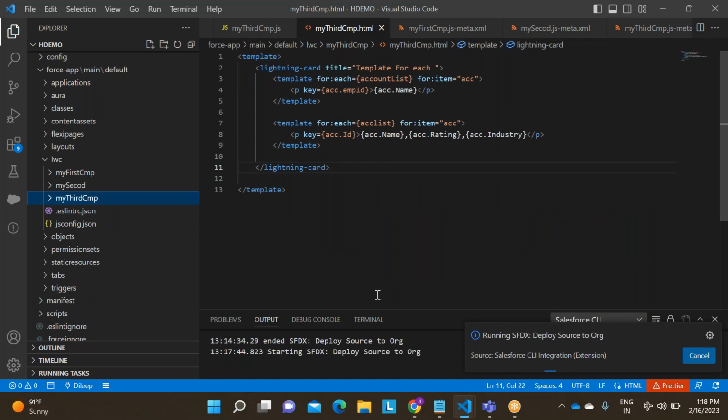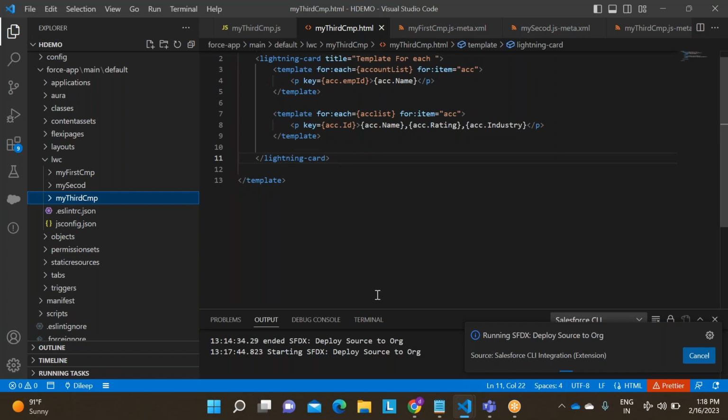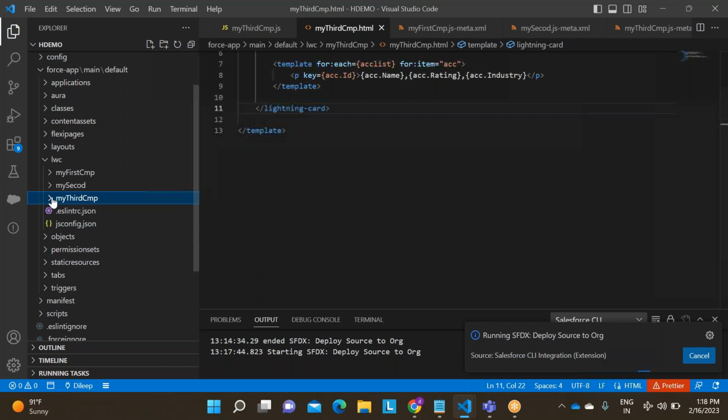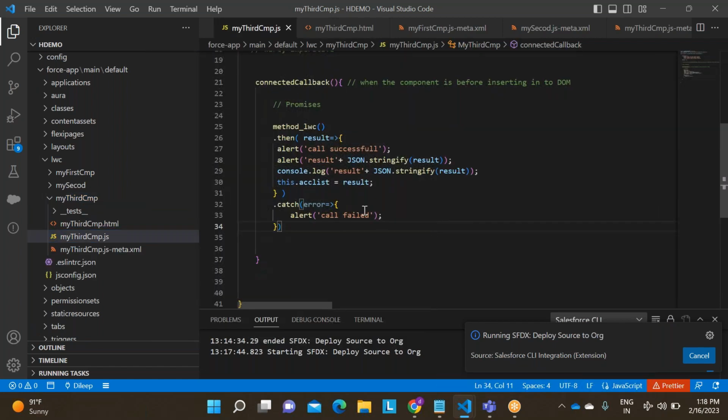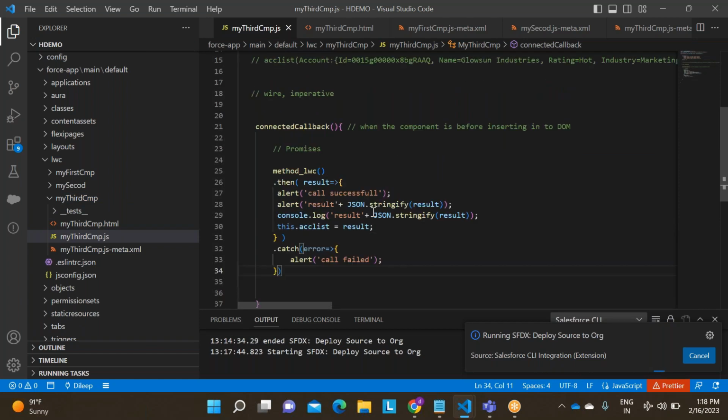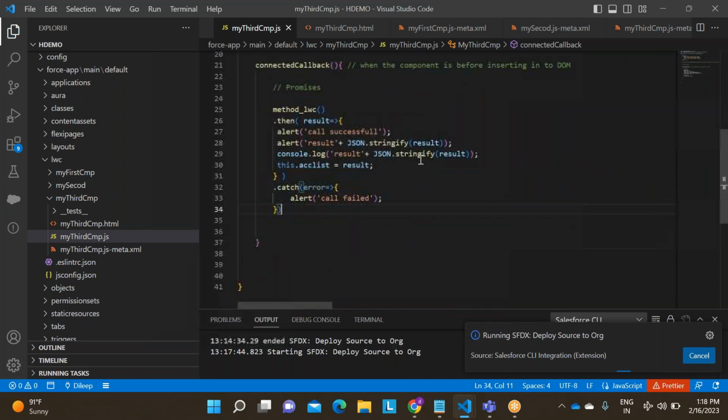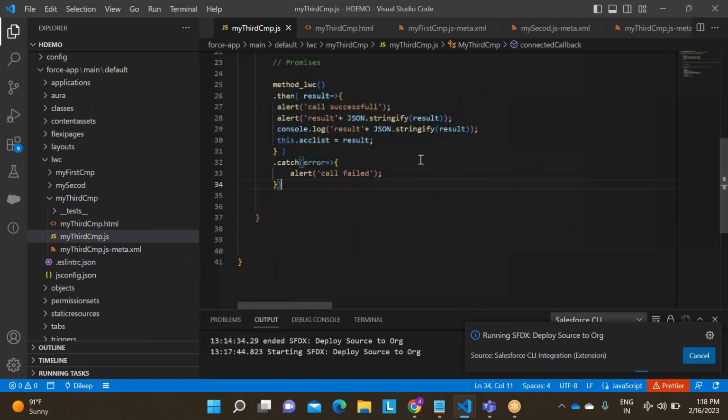Put on save. Let me go to deploy source to org. Why is it taking this much time? The server is slow. This is the problem with LWC. Why did it fail? No problems detected but failed. Again, deploy source to org. This is why it is failing.